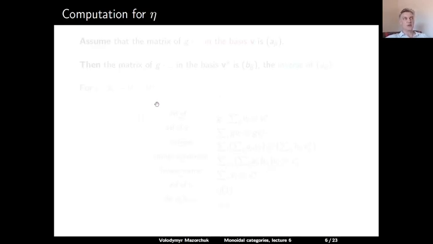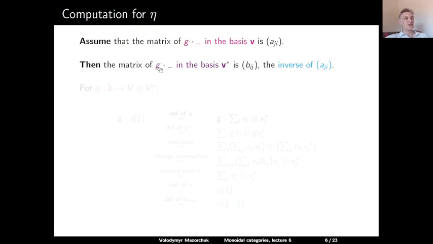Now let us do a similar computation for eta. In order to define eta, we have chosen some basis in our V. So let us assume that the action of g in this basis is given by some matrix a_ji. Then the matrix of the action of g in the dual basis is given by some matrix b_ij, and since this action is given by the inverse of g, this matrix is inverse to the matrix consisting of the a_ji.